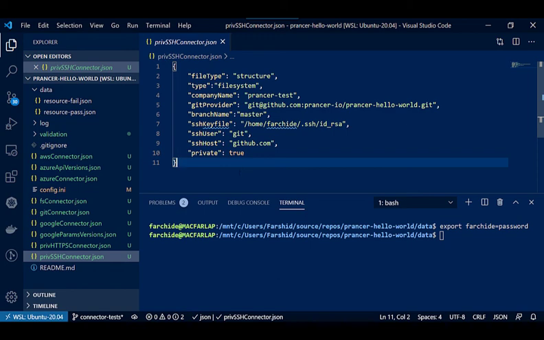These are all the different types of file system connectors in the Prancer validation framework.